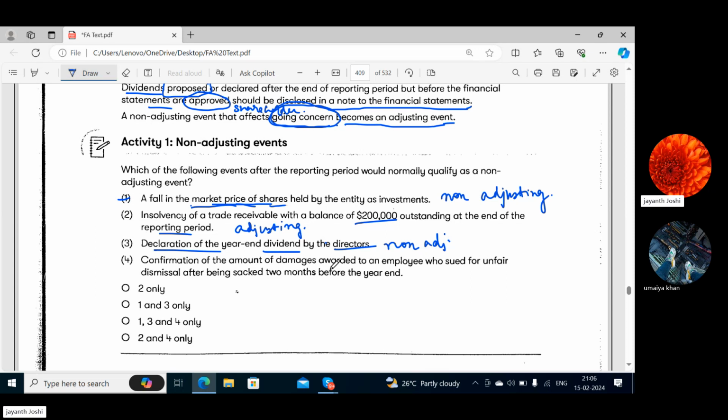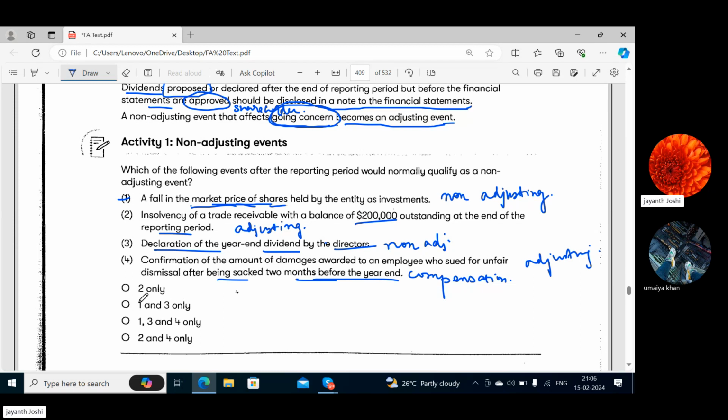Next, confirmation of the amount of damages awarded to an employee who sued for unfair dismissal after being sacked 2 months before the year end. They are talking about compensation here. Whether this is adjusting or non-adjusting? Adjusting. Yes, this is adjusting.